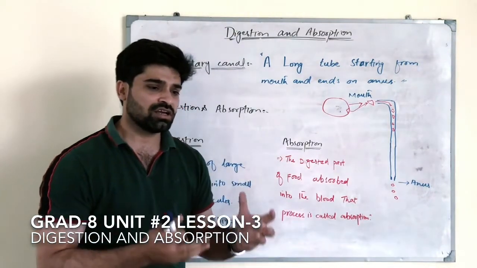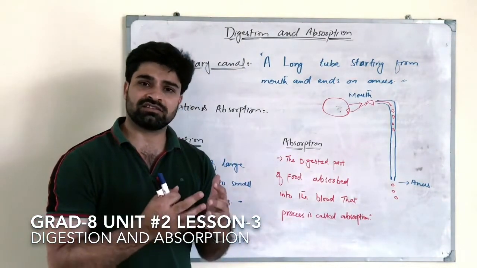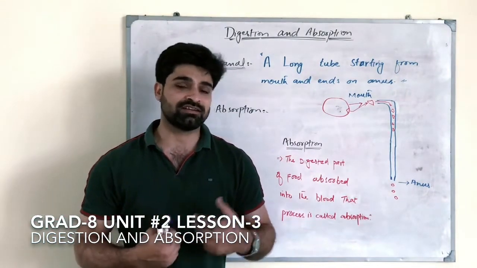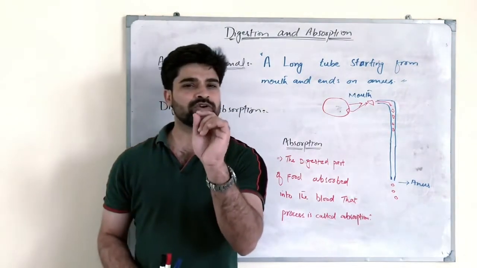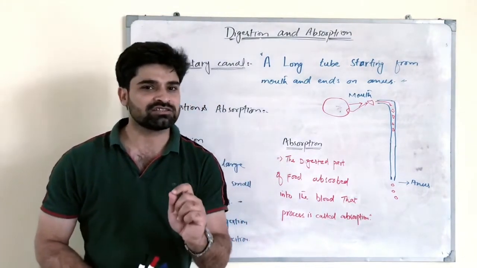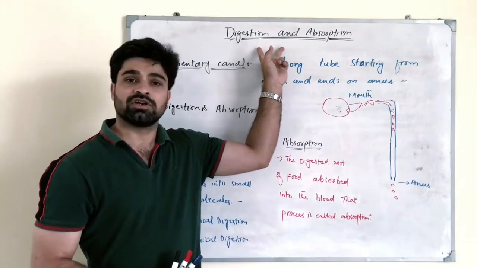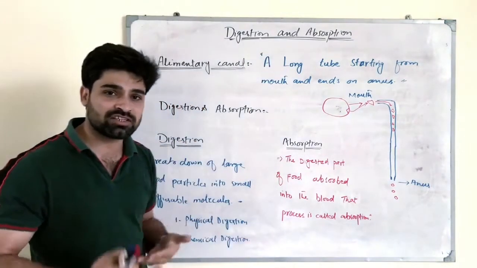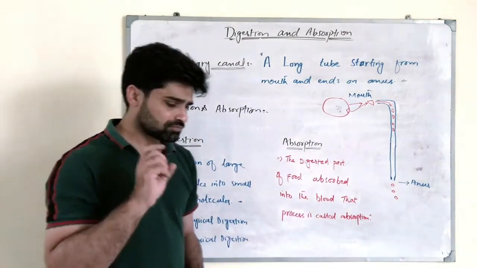Dear students, that energy and those nutrients cannot be utilized by our body directly. That means the nutrients and the energy present in the food need these two processes to happen, so that they can be utilized by our body.